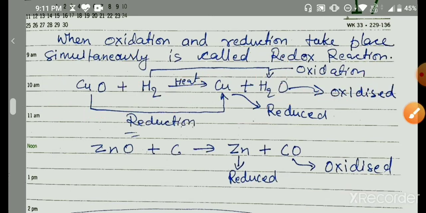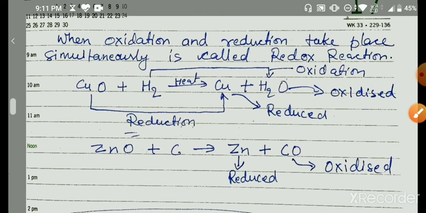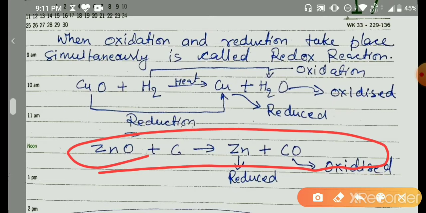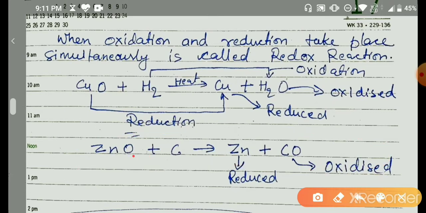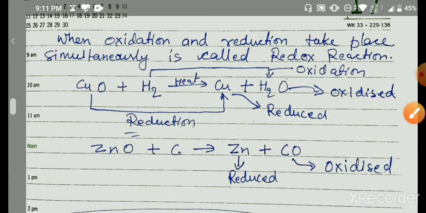Now we can have another example as well. Let's have a quick look at this. So here we have the zinc, which has oxygen already, and it has been reduced. And carbon has been oxidized because it had no oxygen, and it has gained it. So this is also a redox reaction. Hope you have understood this.